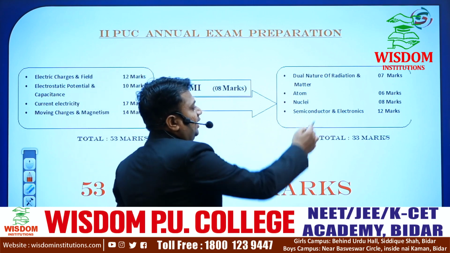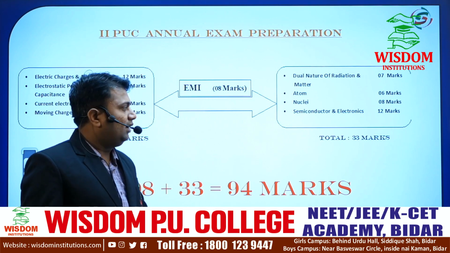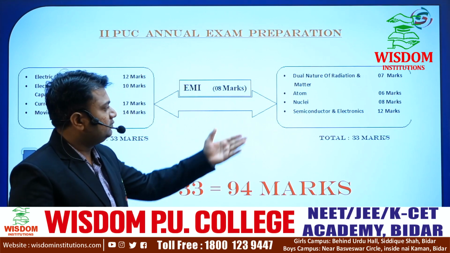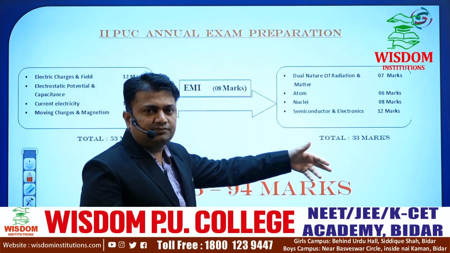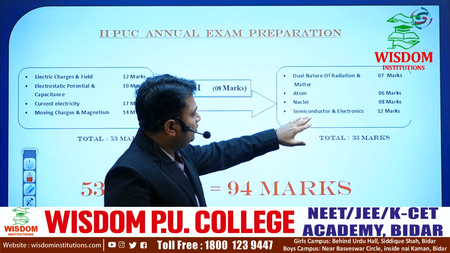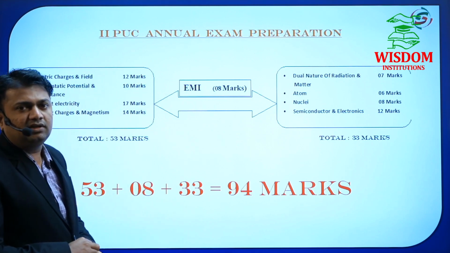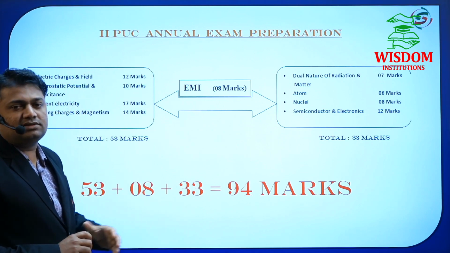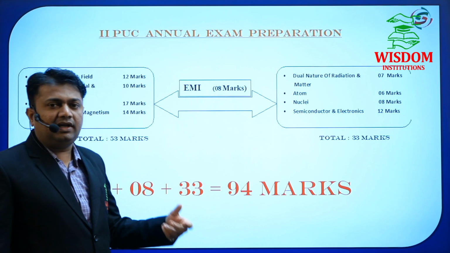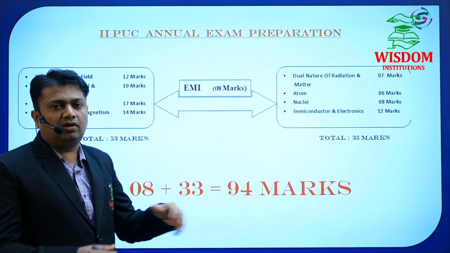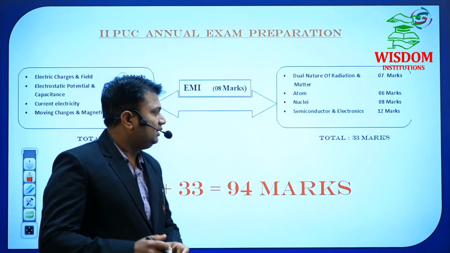And in semiconductors and electronics, we have a total of 12 marks. In this one, we have very important terms, that will be half-life and full life. In semiconductor electronics, we have p-type and n-type semiconductors. I will show you the slides. Based on those slides only, you have to plan the topics and subtopics, derivations, as well as numericals. Okay, I will provide you the link, or a PDF file where you will get all the 5 mark derivations and important 31 numericals. Okay, so I will send you.